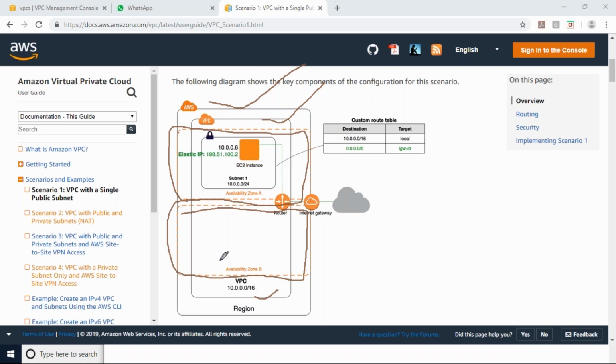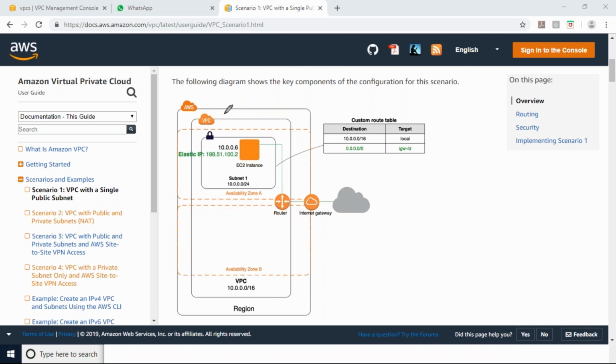In each availability zone, I can create again some networking. Some networking means I can divide my VPC into small versions in the availability zone only. In each availability zone, I can create again some networking with this IP range only. So these things we call subnets.